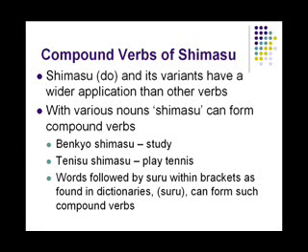When used with nouns, shimasu can form compound verbs. For example, benkyo shimasu means to do studies. Tennis shimasu means to play tennis. Words followed by suru within brackets as found in dictionaries can form such compound verbs.